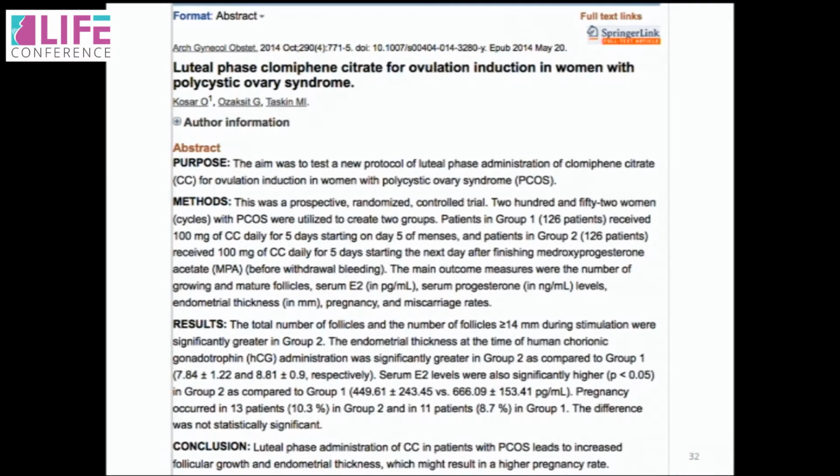There's something new that I picked up in the IFFS conference last month, and that is the luteal phase addition of clomiphene. So what they're doing in this is that to take away the bad effect on the endometrium and the cervical mucus, they're adding clomiphene from the first day of stopping medroxyprogesterone for 5 days. And what that helps is possibly increases in the levels of estradiol, more follicles, and a higher endometrial thickness. Whether that translates into a pregnancy or not, or a higher pregnancy rate, we do not know. So this is the data or the evidence behind it. They talk about higher E2 levels, more follicles, better endometrium, but pregnancy rates, because it depends on a lot of other variables, are still not defined.